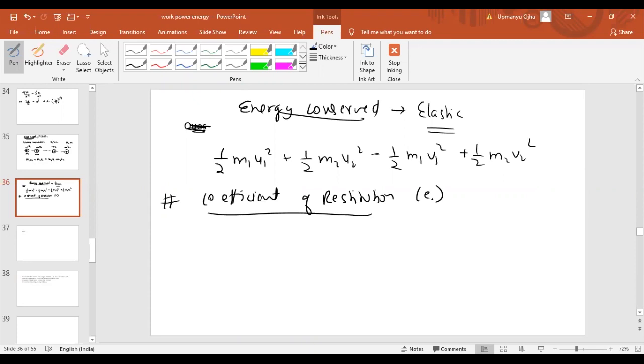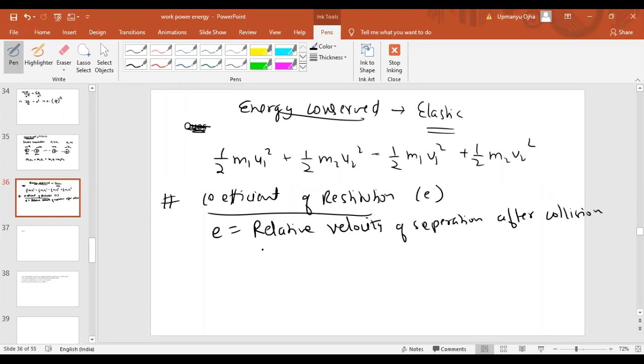It is the ratio of the relative velocity of separation after collision divided by the relative velocity of approach before collision.